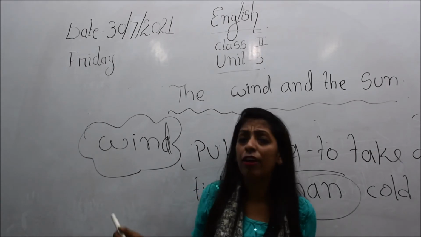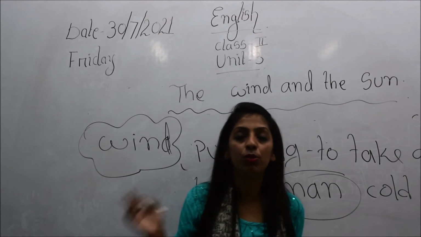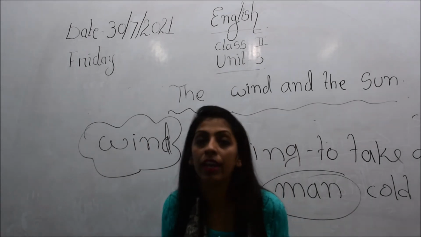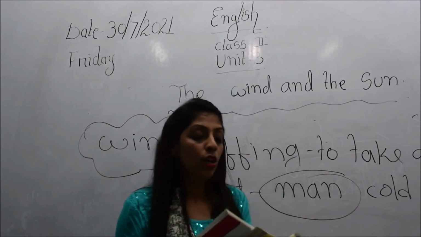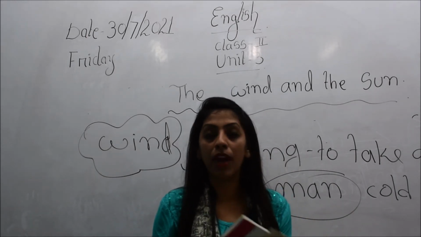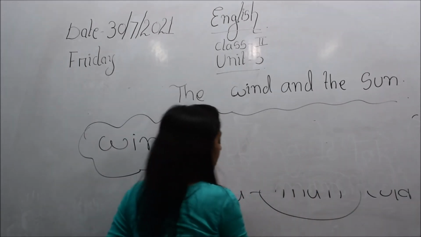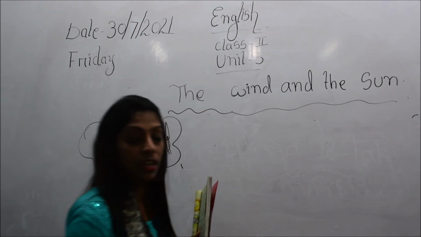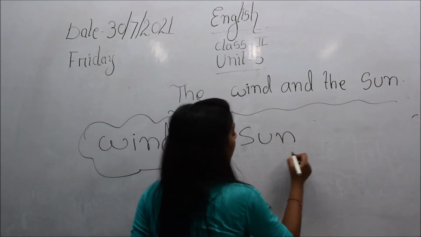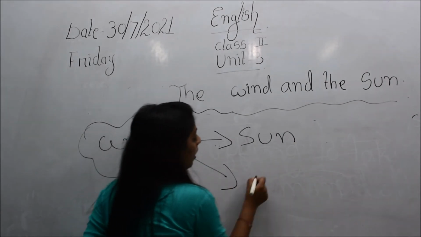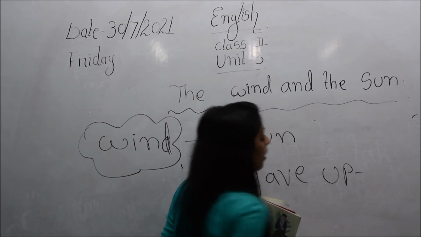So after giving such an effort, when the wind was not able to blow the coat of that man away, what did the wind do? You see, children, it's written here: Wind: Sun, I gave up. So what the wind is saying now, children, is that he gave up. He is saying this to the sun. So children, what is the meaning of give up?